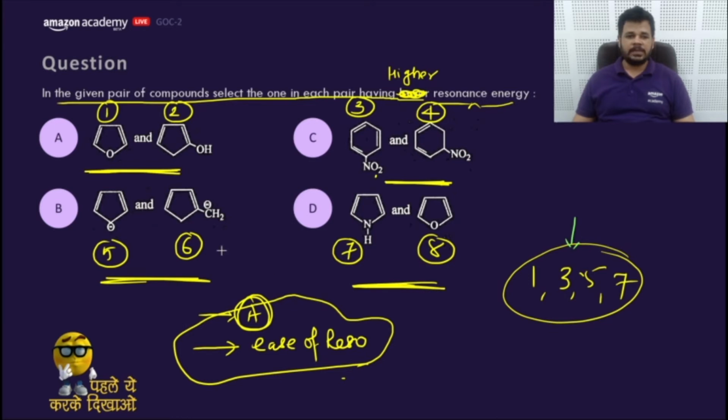One six three eight. Let's start solving the problem. In the first option, this compound is aromatic, and this is non-aromatic. So first is correct. In B option, this is aromatic. This is non-aromatic. This is aromatic with a 6 pi electron system, cyclic system. So 5, we can say 5 here.